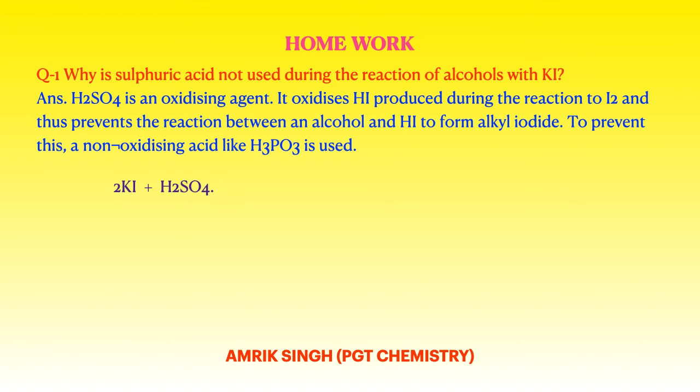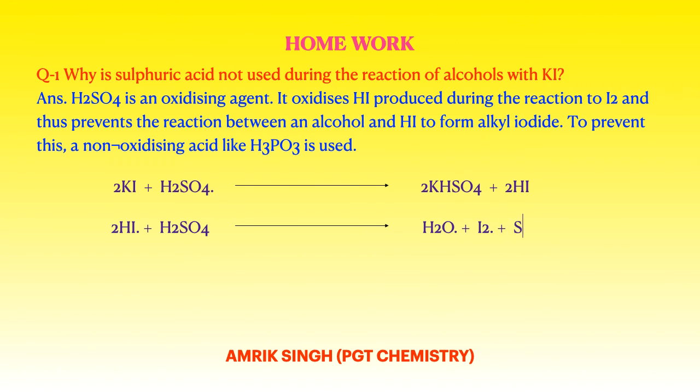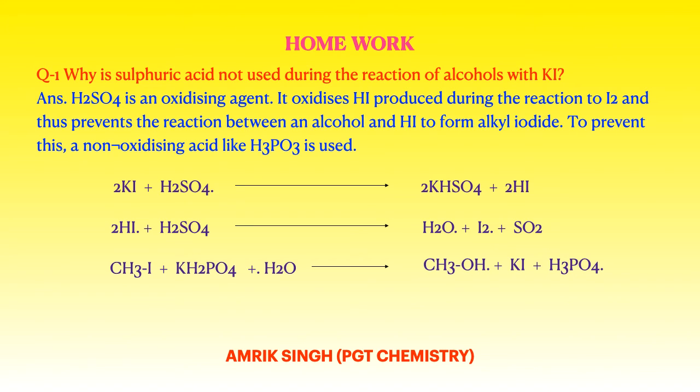Reactions are given here. It reacts with KI and forms HI, and again reacts with HI to form I2, therefore making the reaction impossible because the reagent HI is converted into I2.